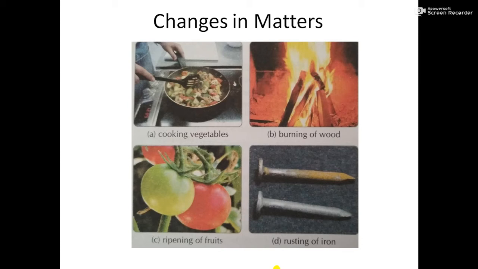Before we start, what are changes, and what are the categories of changes? Let us first know what is matter. Matter is anything that occupies space and has weight, isn't it? You had learned in lower classes. And matter exists as solid, liquid and gas. At very high temperature, matter becomes plasma, often considered to be the fourth state of matter. Okay, we will learn about this.